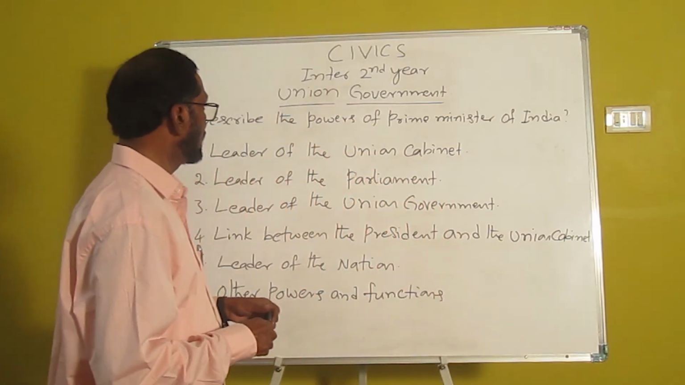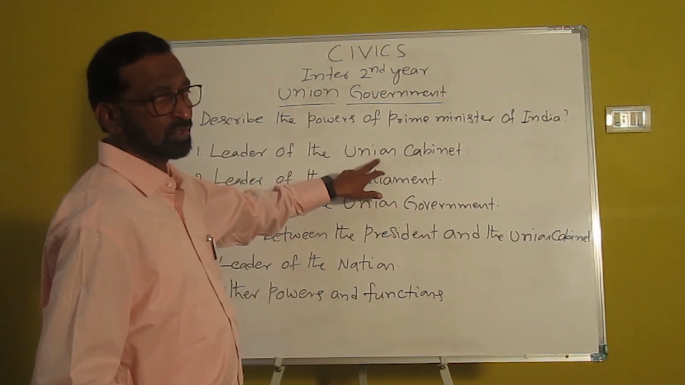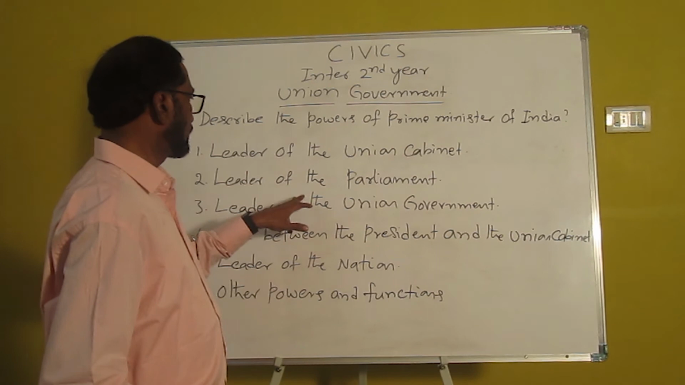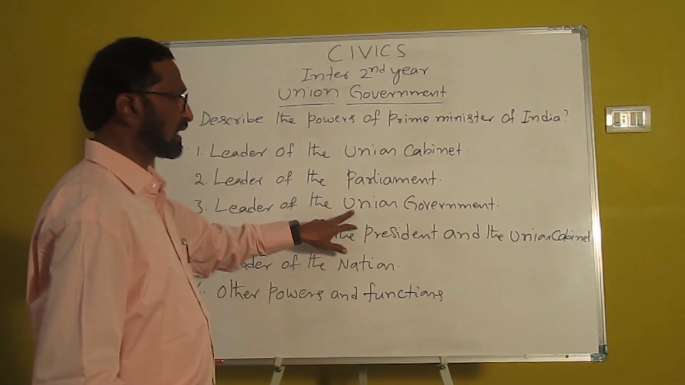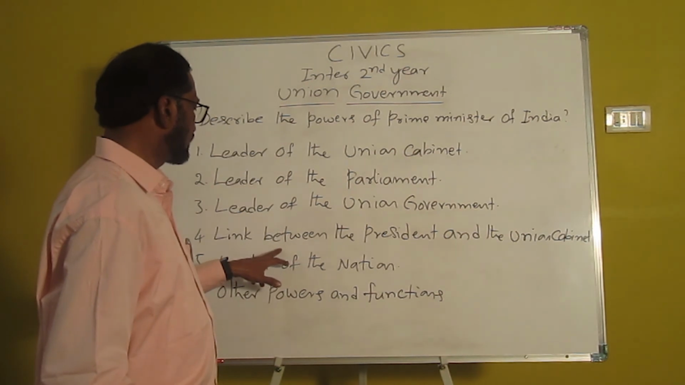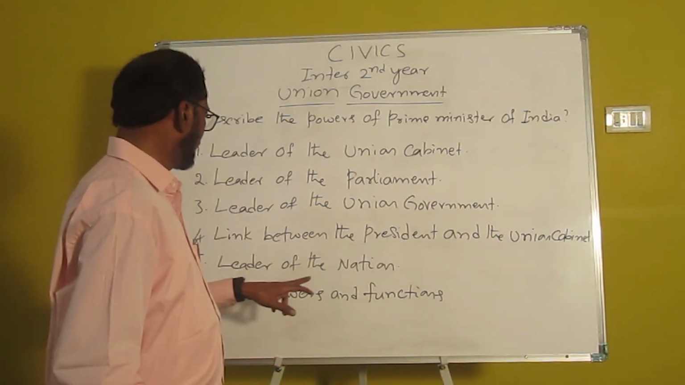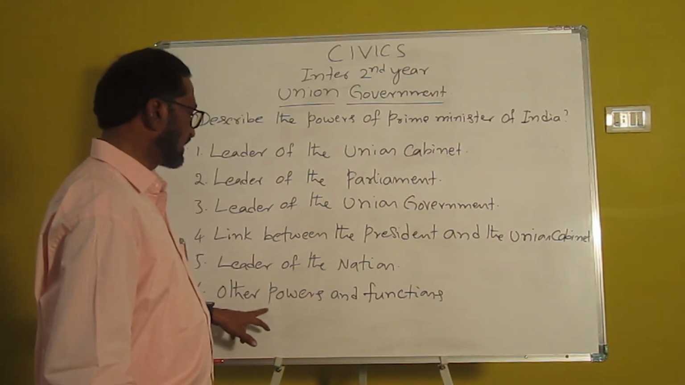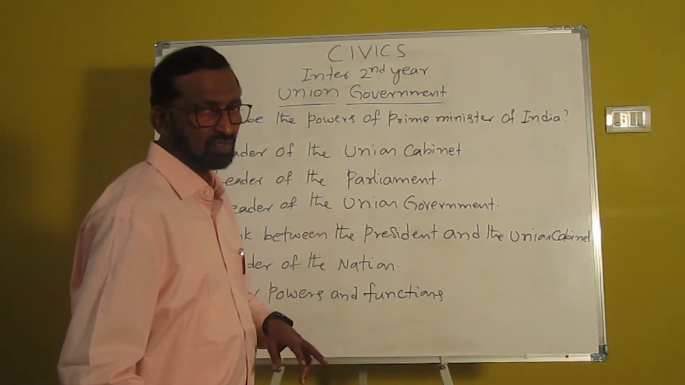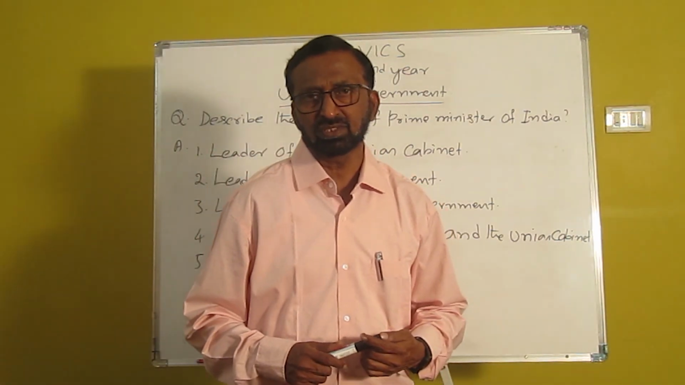So these are some of the powers of the Prime Minister of India. First one is leader of the Union Cabinet. Next one is leader of the Parliament. Third one is leader of the Union Government. Then he also acts as the link between the President and the Union Cabinet. Then he is also leader of the nation. Last one is that there are some other powers and functions also vested with the Prime Minister of India. I hope you understood this question.